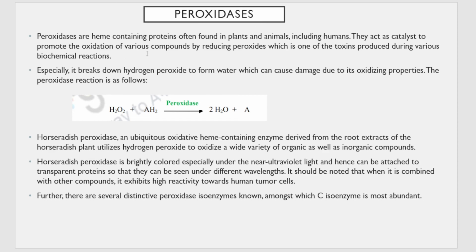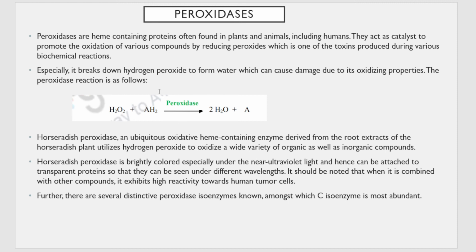So they catalyze the oxidation of various compounds by reducing peroxide ion to various other products like water, and here there is no release of oxygen. Actually there is only conversion of one H2O2 molecule to 2 molecules of water in the presence of AH2. So it breaks down the hydrogen peroxide. It's also used for conversion of different other toxic products in biochemical reactions. Along with this, its main function is breakdown of hydrogen peroxide to form water, which otherwise causes damage due to its oxidizing property.